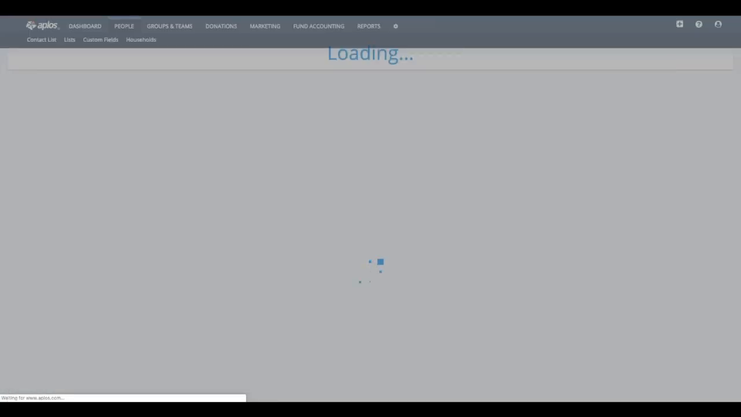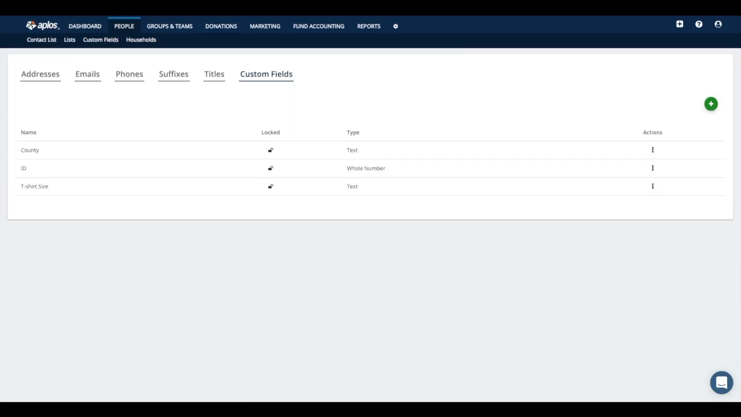All right, custom fields. Now this is an option if you need to keep track of additional information for your people that we don't already have a field for. Then you can come here and create those different custom fields so that you can continue keeping track of that information for your contacts. Something like maybe an ID number or a t-shirt size.